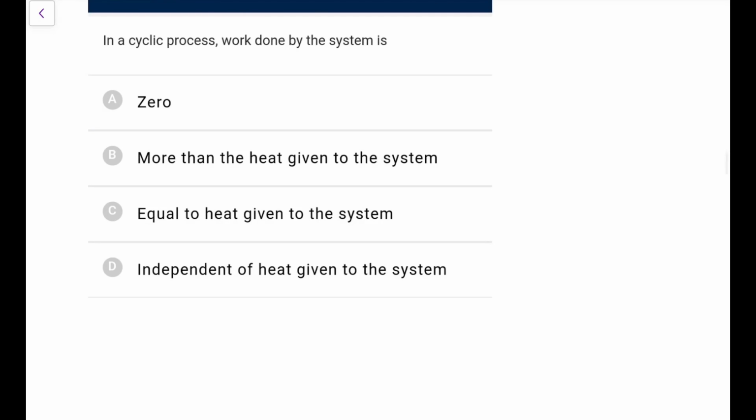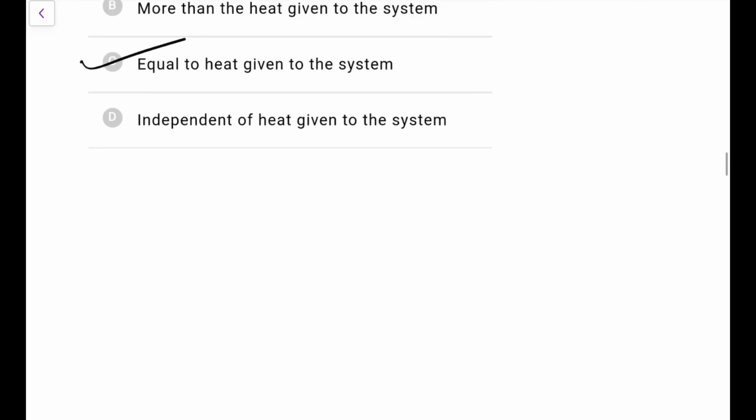In a cyclic process, work done by the system is equal to the heat given, or you can say it is equal to the net heat. W net is equal to Q net because delta U is 0. Again, it's an easy one for you.